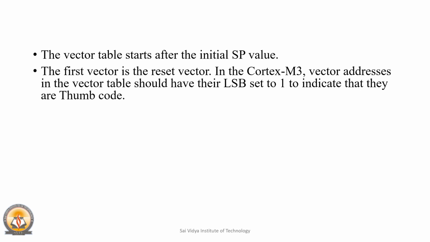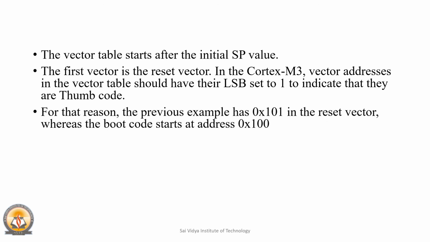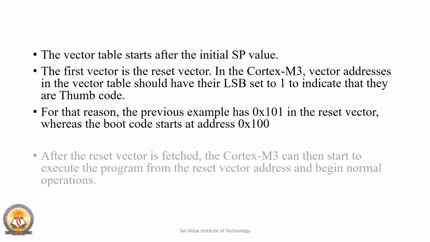In the Cortex-M3, the vector addresses in the vector table should have their LSB set to 1 so as to indicate the thumb code, as Cortex-M3 does not support the ARM code. For that reason, the previous example has 0x101 in the reset vector, whereas the boot code starts from the address 0x100.